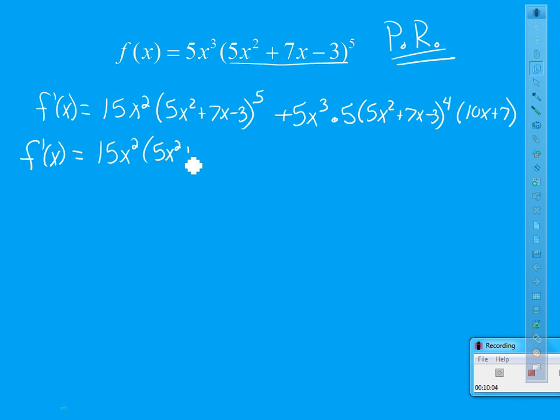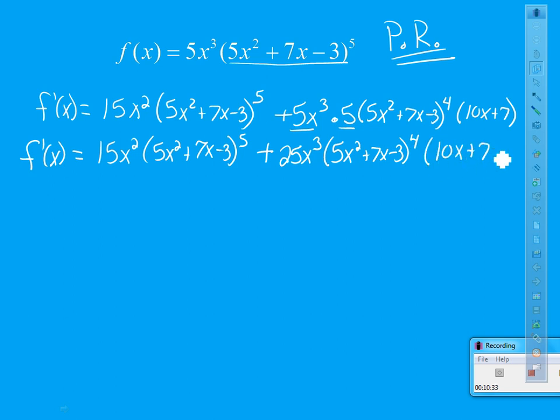So 15x squared times 5x squared plus 7x minus 3 to the 5th. Plus. And if I simplify this other part, I can simplify this monomial times this monomial. So I'm left with 25x to the 3rd times 5x squared plus 7x minus 3 to the 4th times 10x plus 7.